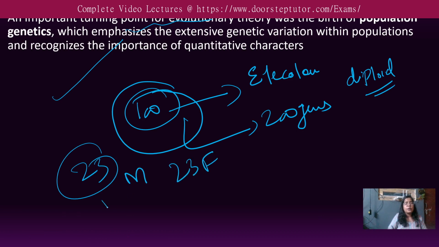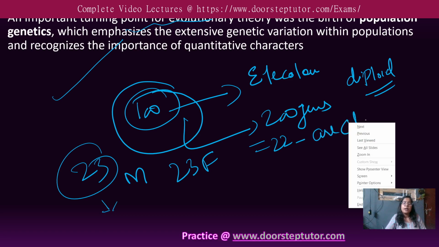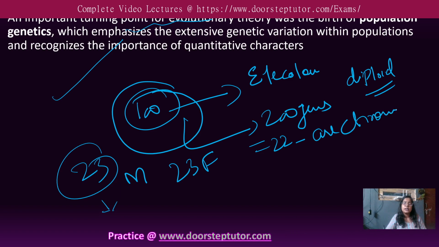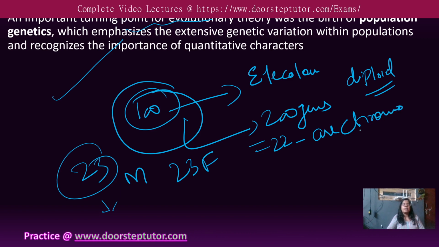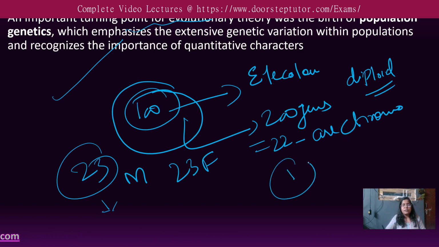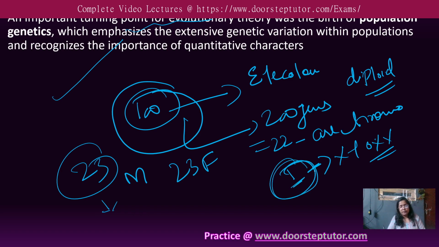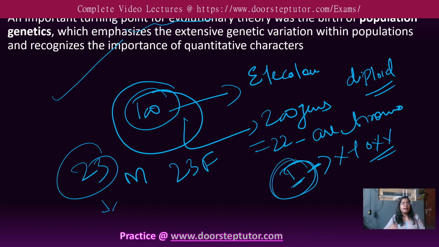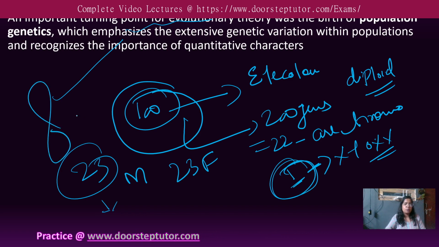Among the 23, 22 are the chromosomes that are important to understand, which we can consider as the somatic ones, and one can be XX or XY. So in this way is the characterization or distribution of the chromosomes.